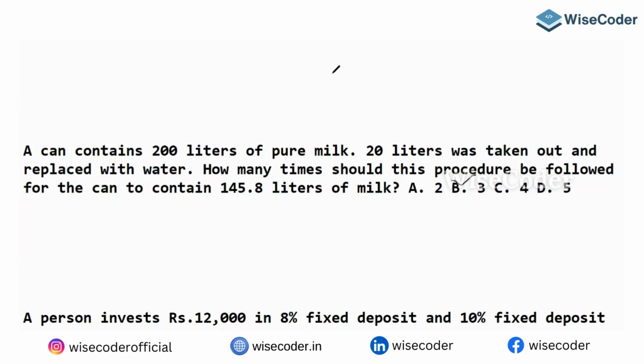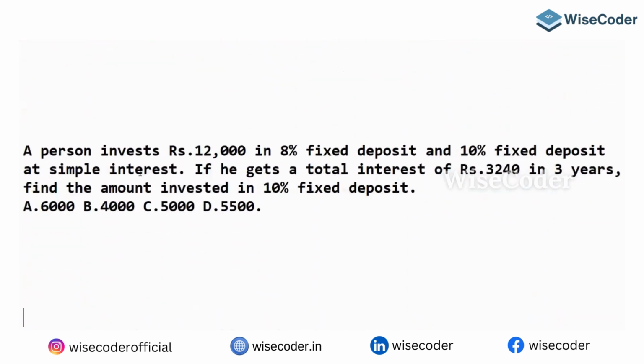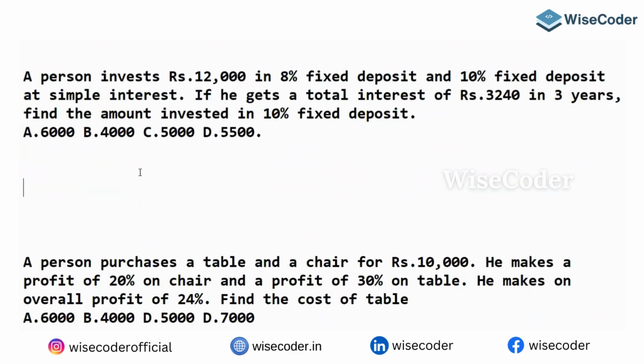Okay, let's go to the next question. We have two questions more. We'll do these two questions and we'll end. A person invests 12,000 in an 8% fixed deposit and a 10% fixed deposit. He gets total interest of 3,240 in 3 years.